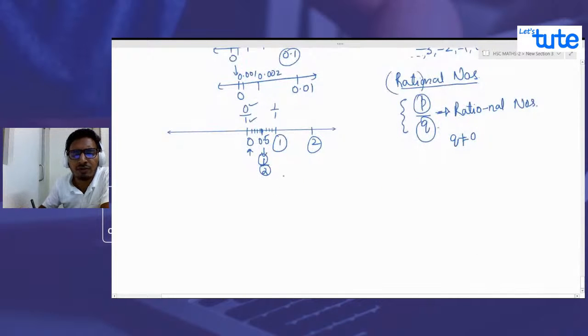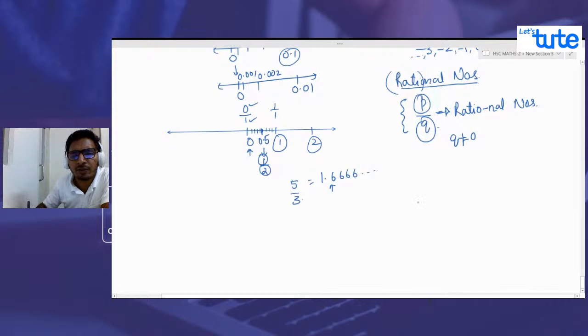Similarly, suppose I want to take some other number, 1.6666 never ending. Can we write it in the form of a ratio of two integers? The question is to check if we can write it in this way. Suppose I take 5 by 3, isn't it 1.6666? It goes on, right? We can check it.